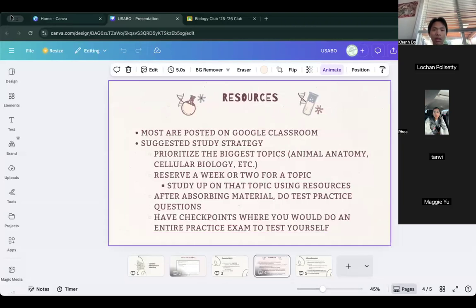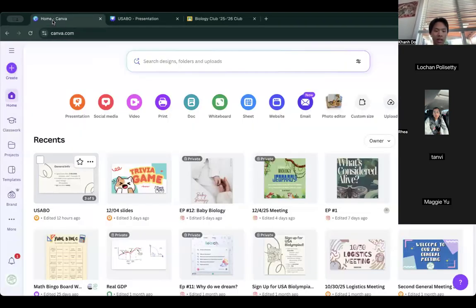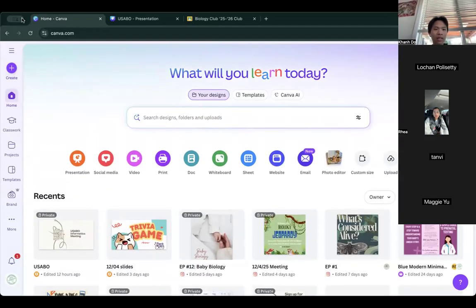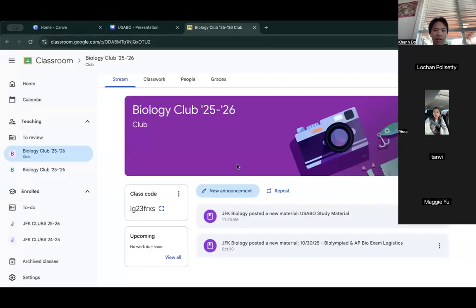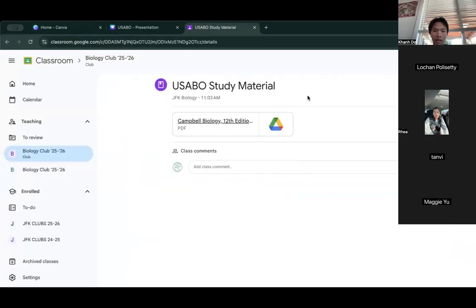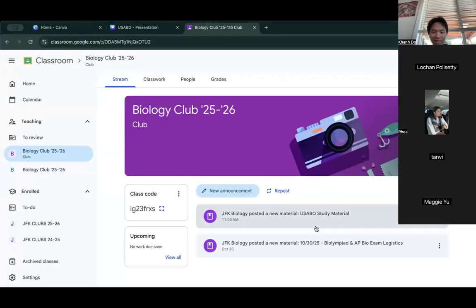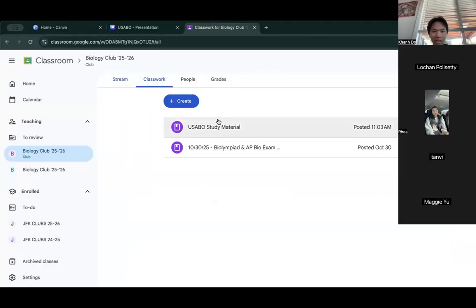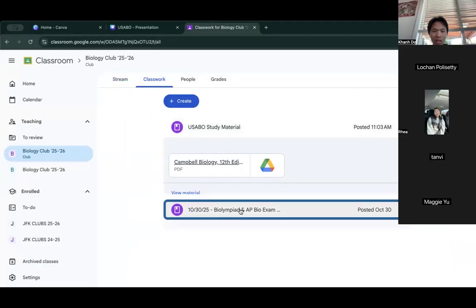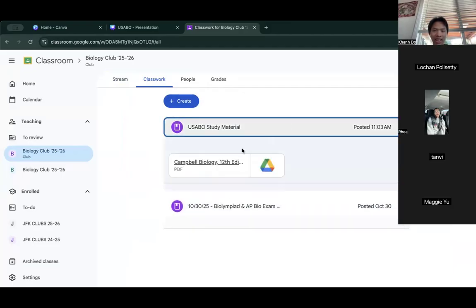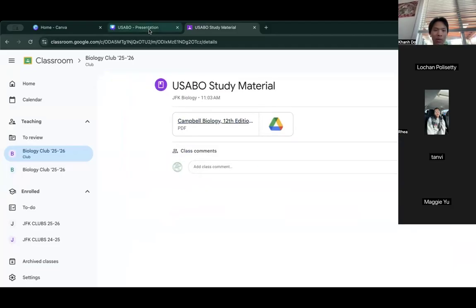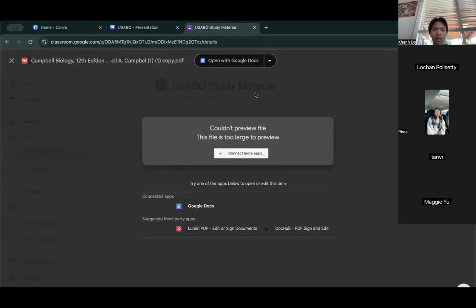So if you take a look, I should have posted everything on Classroom right here. That's weird. Okay, there should be way more. I'll publish more later, but this is the book. You can't preview it, so download it and then view it on your own computer.